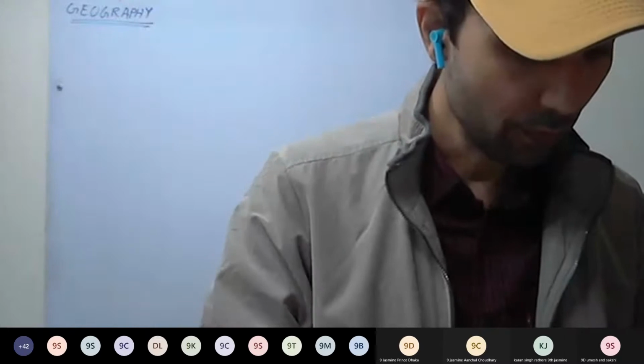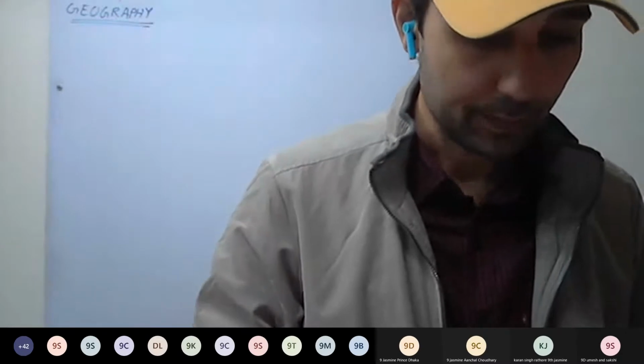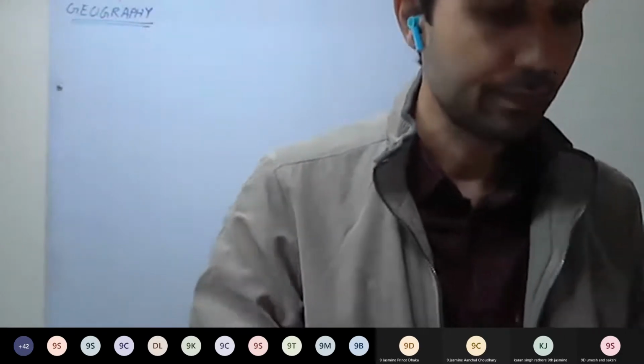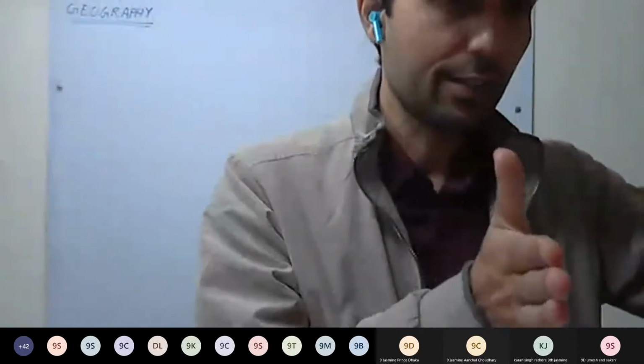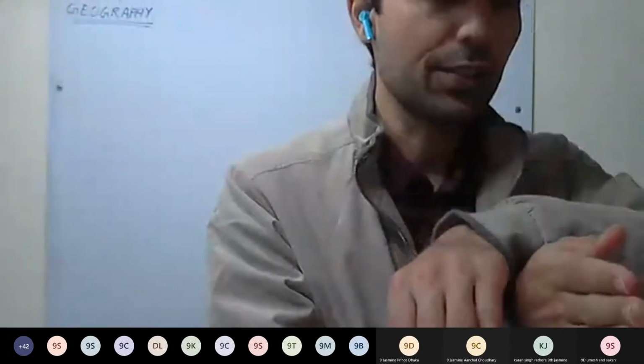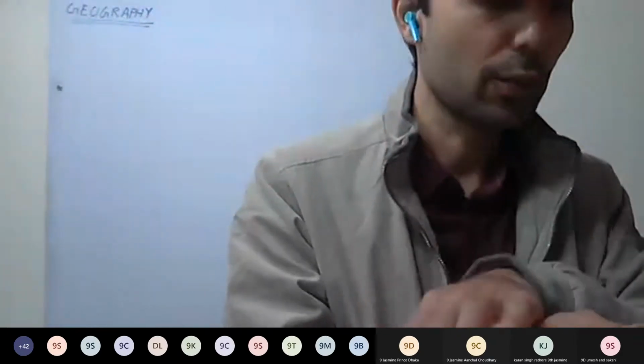Okay, what is the meaning of rain shadow? See here, this was the windward side, the wind side. The other side, the leeward side, is the rain shadow, because there will be no rain on this side, very little or no rain.